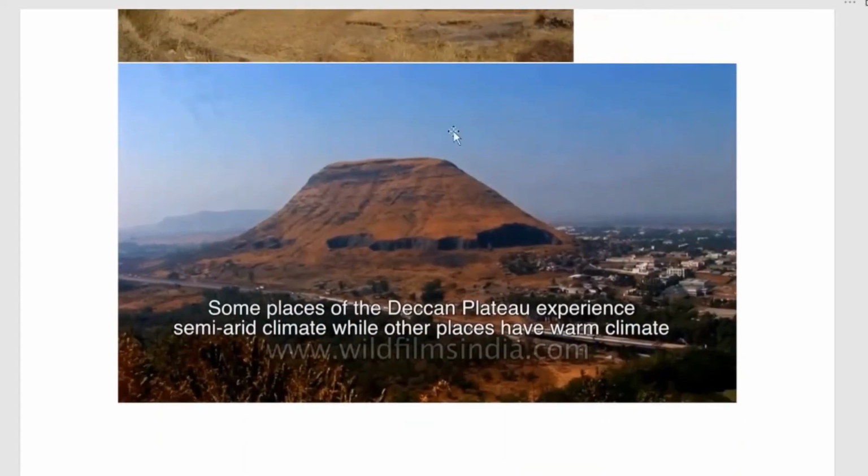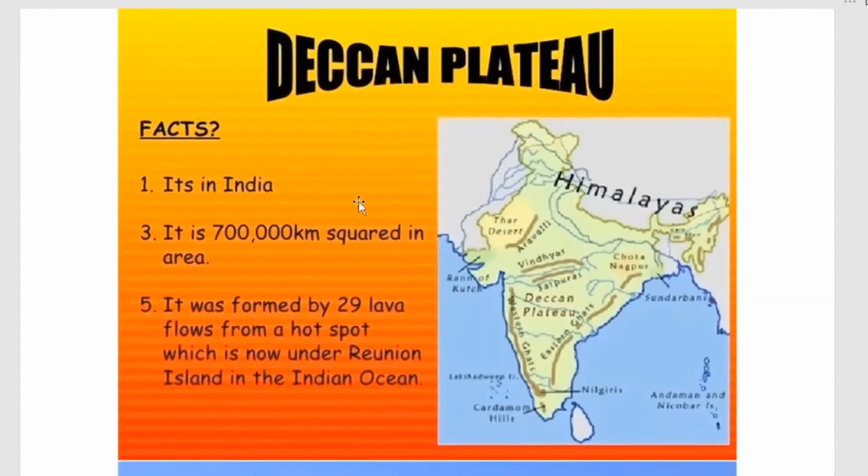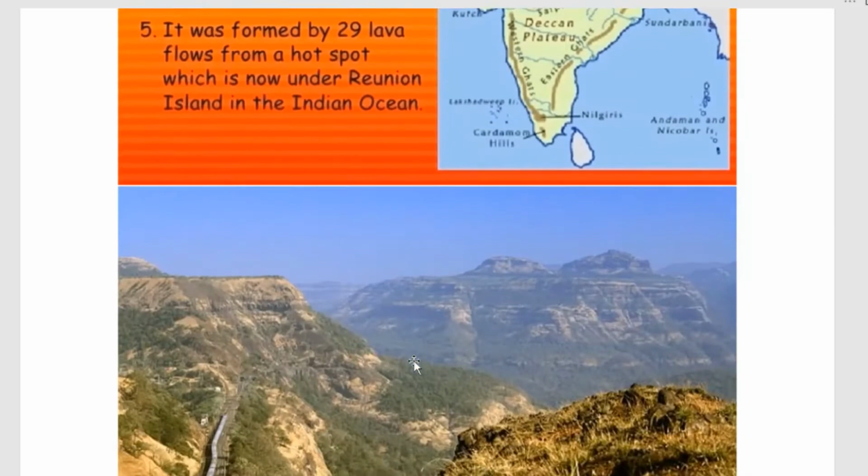And here the climate is semi-arid and warm, and the temperatures in this area rise from 40 to 45 degrees centigrade, and the climate is mostly warm. And how much area is occupied by the Deccan Plateau? That is 700,000 square kilometers.